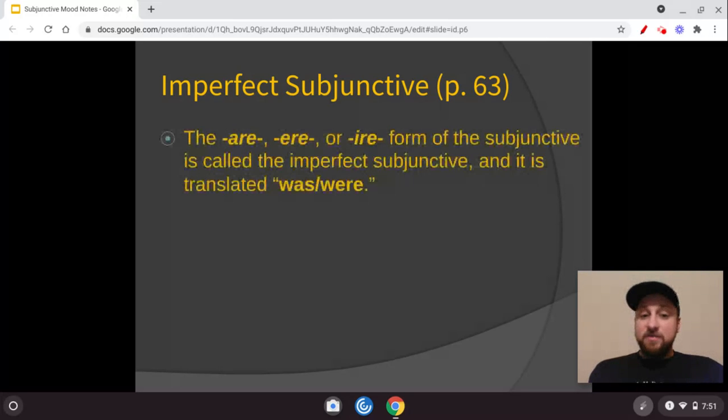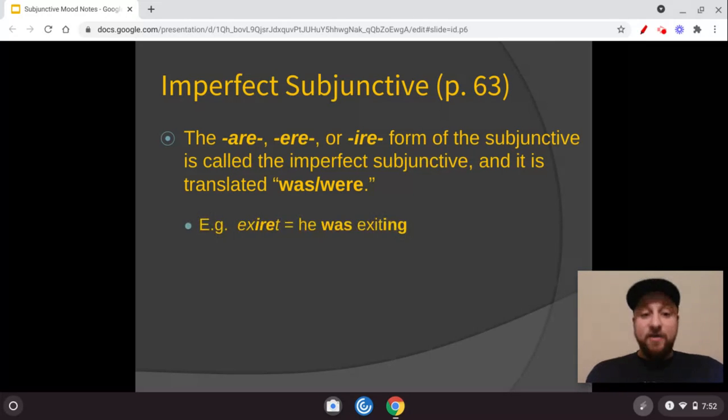With an imperfect subjunctive, much of the same happens, with the verb form going to look a little different. So when you have ARE, ERE, or IRE of the subjunctive, it's called the imperfect subjunctive. And just like the regular imperfect, with a BA, the imperfect indicative, it is going to be translated "was," or you could even just translate it as a regular past, just like a regular ED form, depending on the situation that we'll see maybe next stage a little bit more.